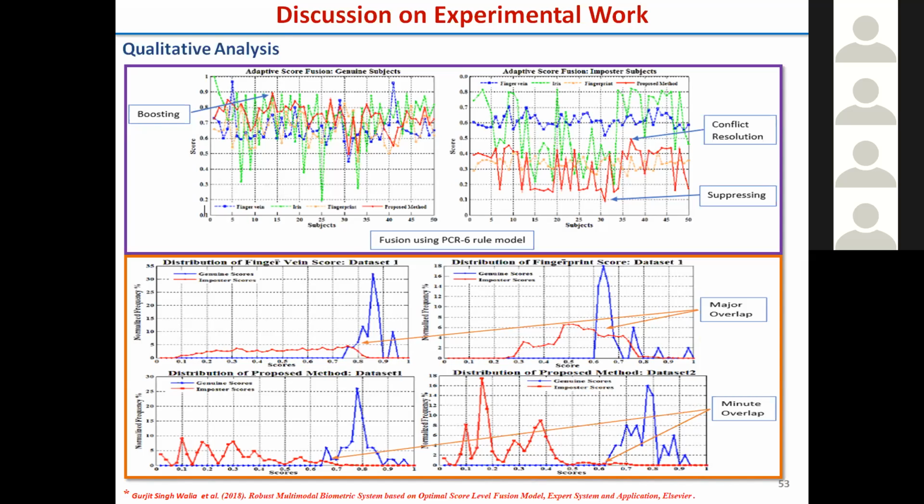So this is what we have done here: model the multiple scores, resolve the conflict, suppress the discordant things, and boost the concordant things, and we separate the score distribution between the imposter and the genuine. This is a distribution over multiple samples, and this is also a distribution over multiple samples, and based on this our decision is ultimately going to be better. We can enhance the performance of your system here.